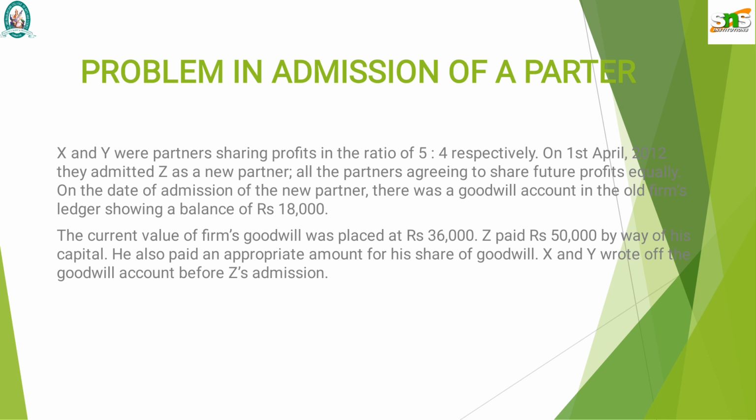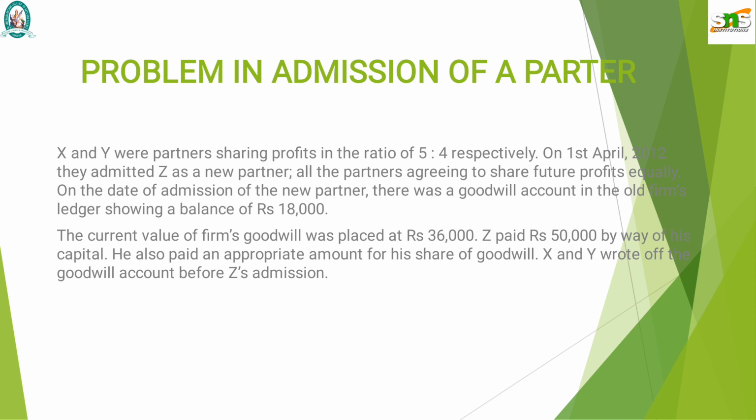X and Y were partners, sharing profits in the ratio 5:4 respectively. On 1st April 2012, they admitted Z as a new partner. All the partners agreed to share the future profits equally.